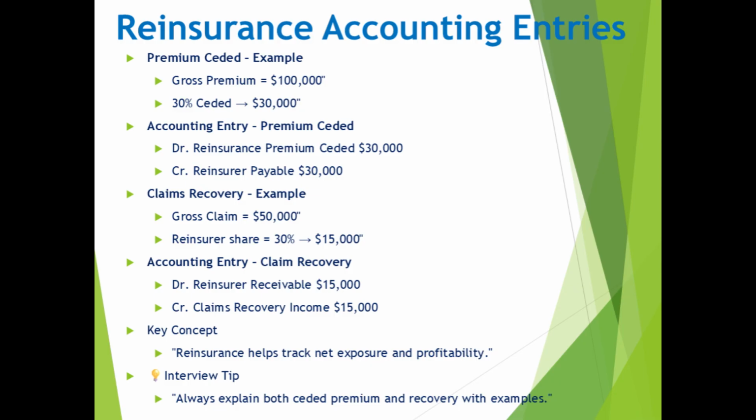This reflects the insurer's right to recover part of the loss from the reinsurer. Proper reinsurance accounting ensures that the insurer's books show only their net exposure, not the gross risk. Accurate tracking of ceded premiums and recoveries is essential for solvency, compliance, and profitability analysis.